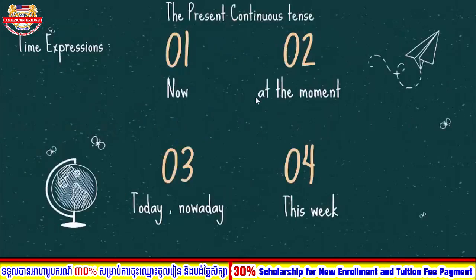Okay. So here we talk about the time expressions of present continuous tense that we have. Number one, we have now. Number two, we have at the moment. Number three, we have today or nowadays. And number four, we have this week. That one we call time expressions. For present continuous tense, you need to know a lot of time expressions for what is happening, right? That relates to our example "at the moment" that you know already. So now let's move to the next one.